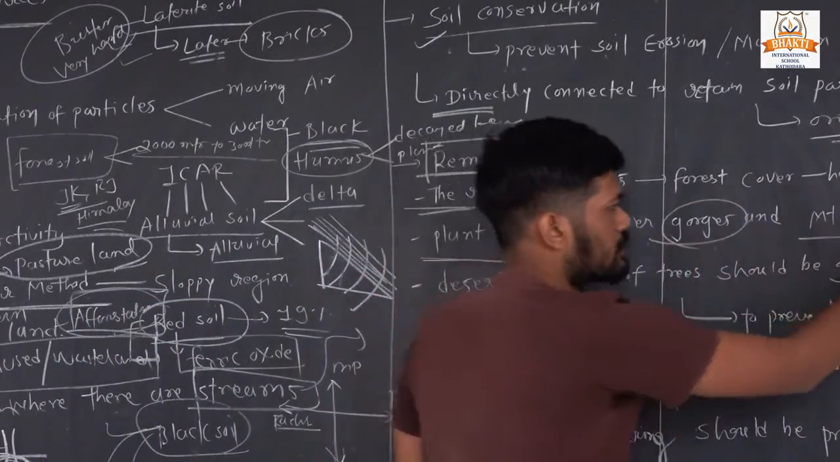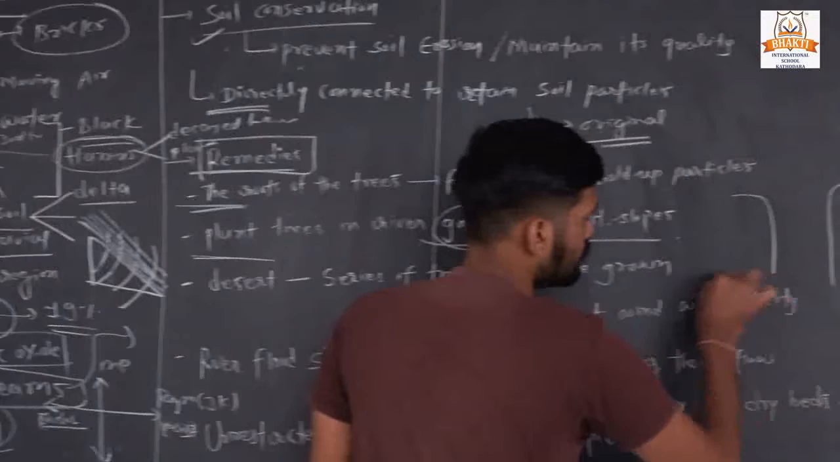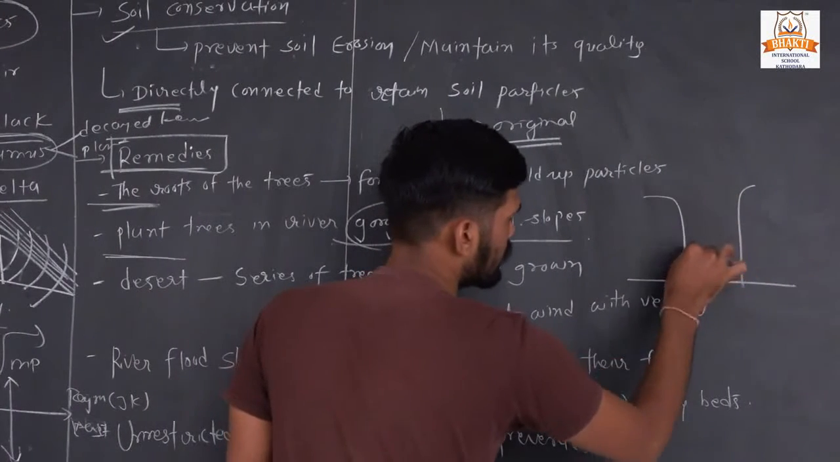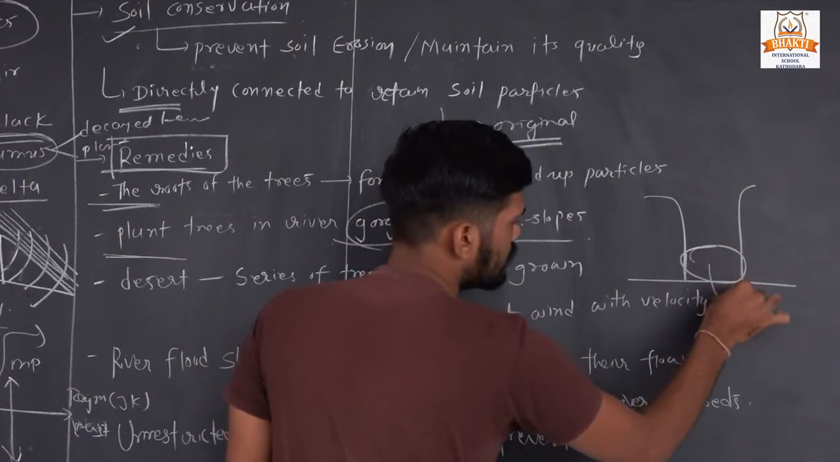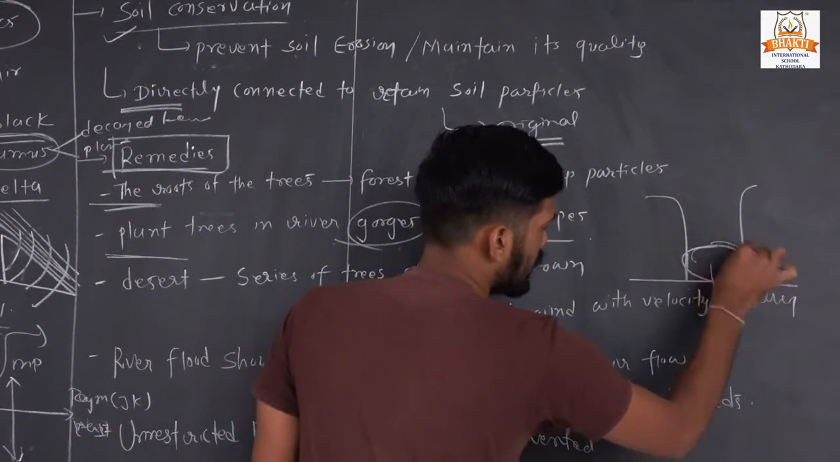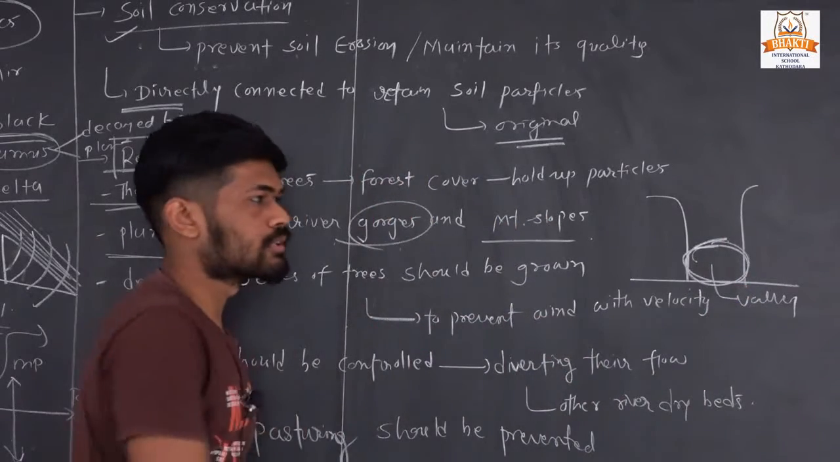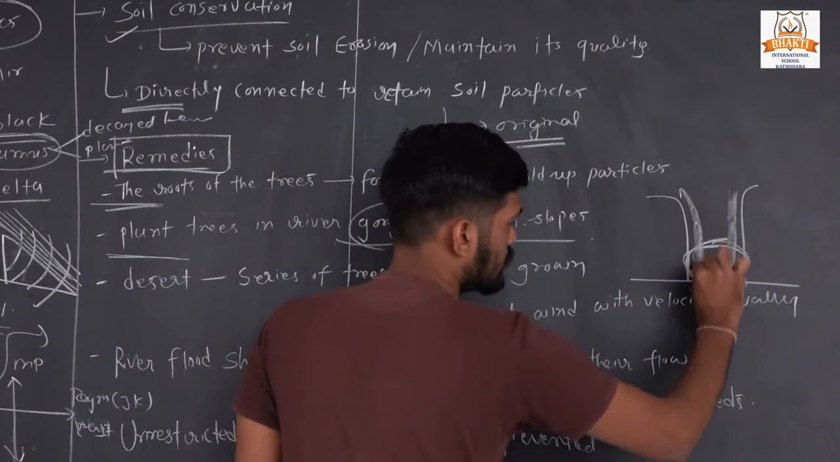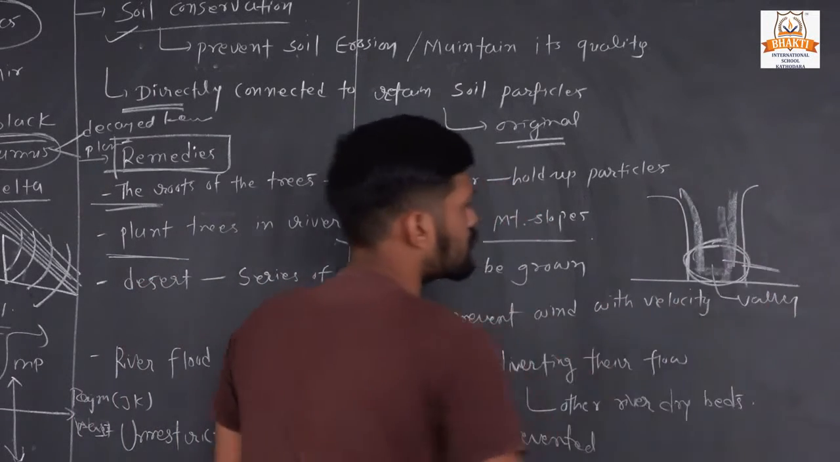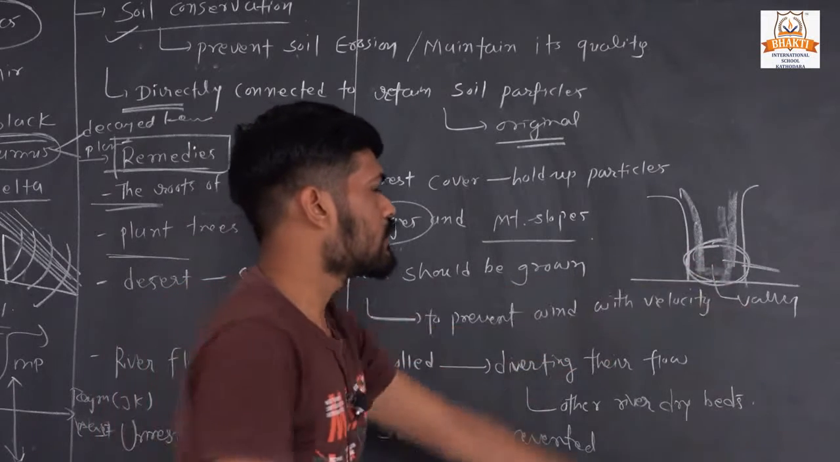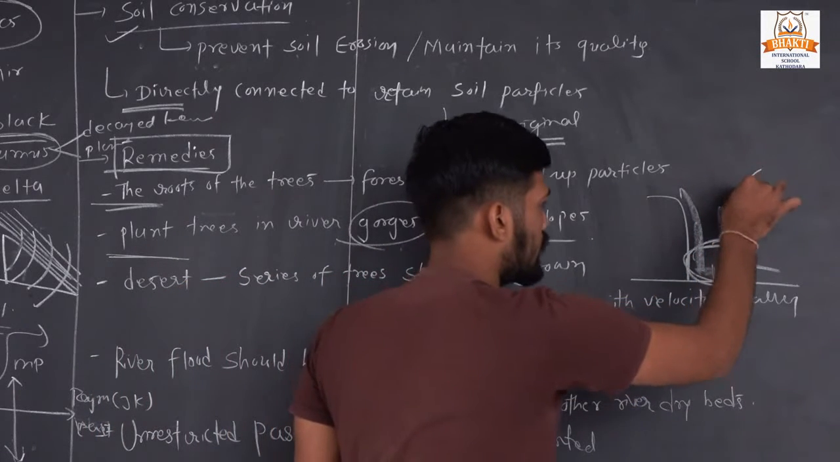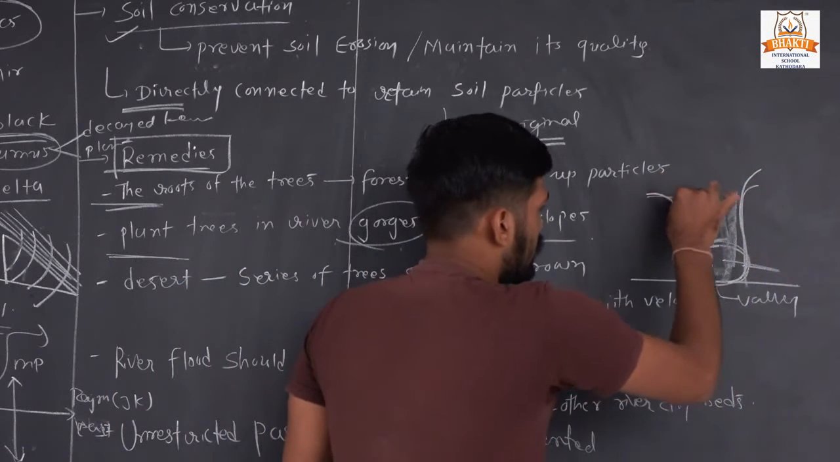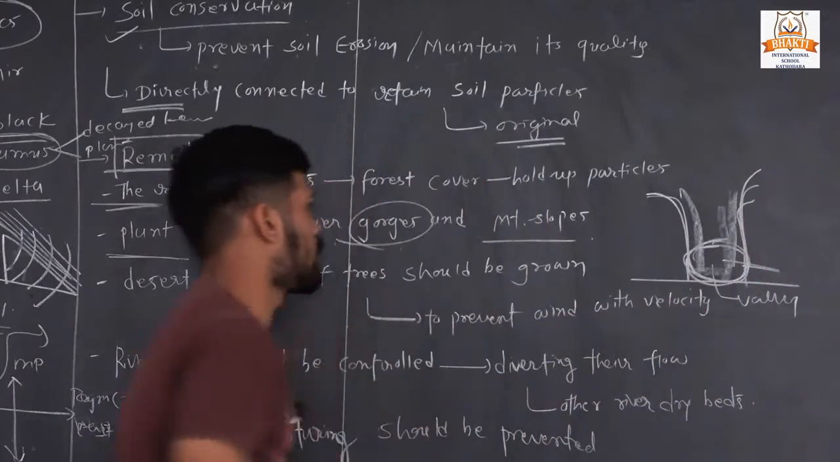Gorges means, suppose these are two very high mountains, and between these two is a valley. So this valley is also called a gorge. This portion is called a gorge. Okay, so plantation should be done in these gorges, so it reduces the erosion of the soil.